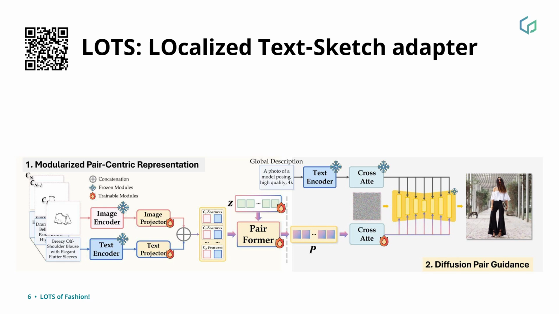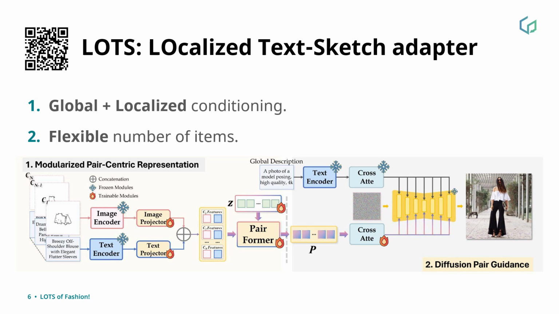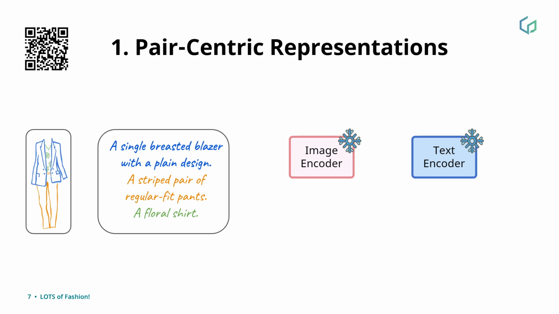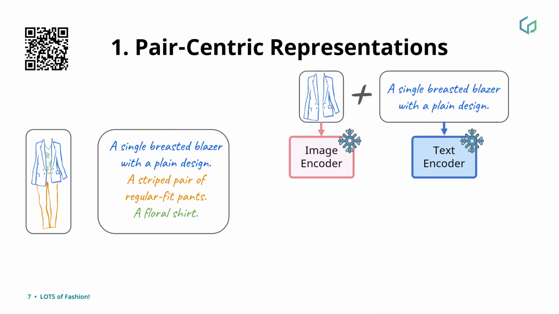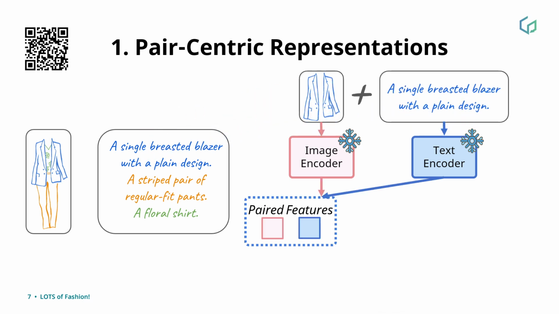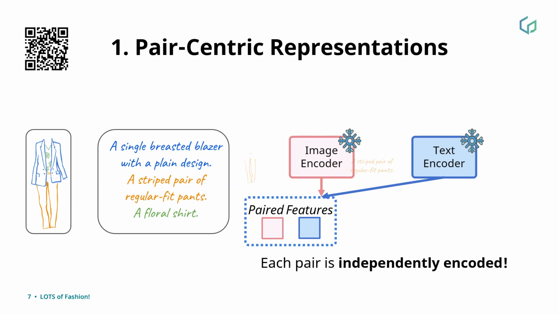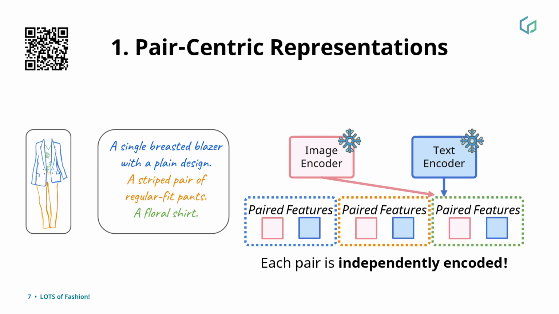With this idea in mind, we present LOTS, our localized text sketch adapter. LOTS works with both global and localized conditioning, as well as allowing for a flexible number of items for composing the outfit. LOTS works in two phases. In a first phase, frozen image and text encoders are used to encode each modality. As shown, the localized sketch and descriptions are fed to the respective encoders, and the resulting features are concatenated in a paired feature set. When multiple items compose the outfit, each pair is independently encoded. This is done to avoid information leakage between pairs and is our first step towards reducing attribute confusion.